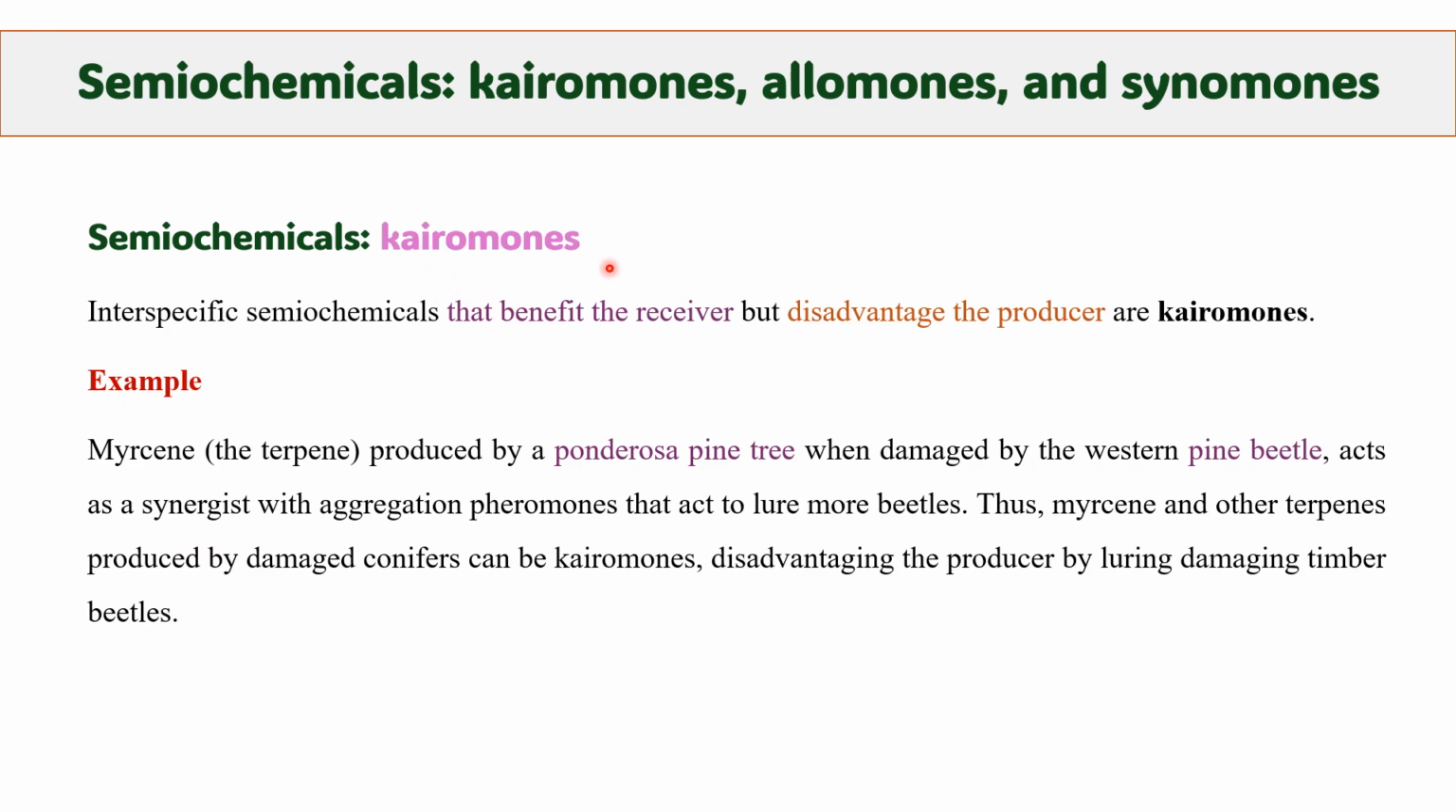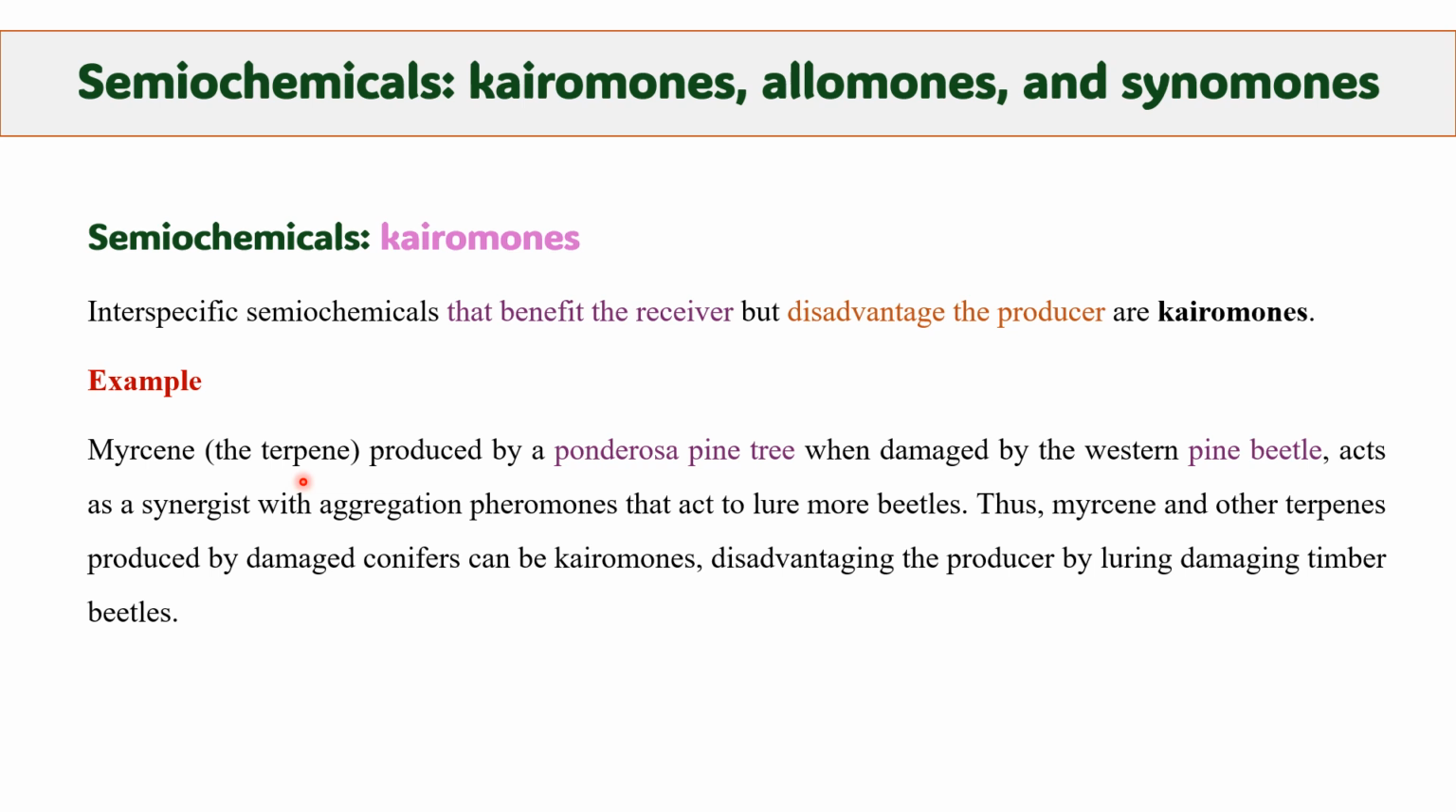First is kairomones. Interspecific semiochemicals are those semiochemicals that function between individuals of different species. So interspecific semiochemicals that benefit the receiver but disadvantage the producer are kairomones. Let's discuss an example.